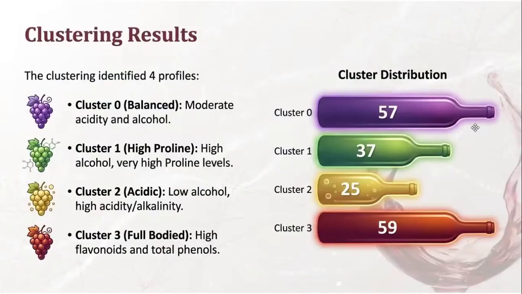So, what were the results? The clustering results show us that cluster 0 was the balanced wines, cluster 1 was the high alcohol and very high proline, cluster 2 was the acidic group, and cluster 3 were the full-bodied wines with high flavonoids. These cluster labels effectively became the target variable of our next step.